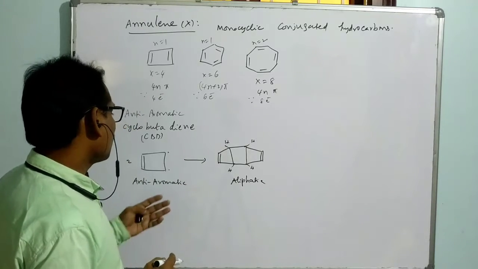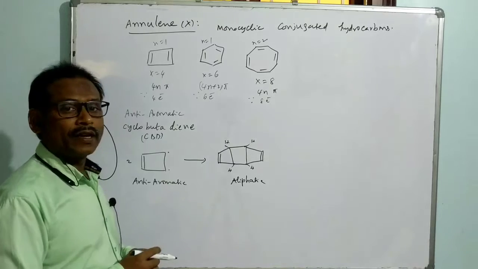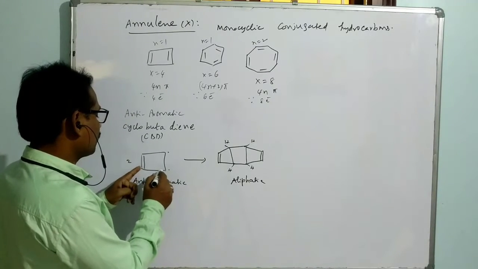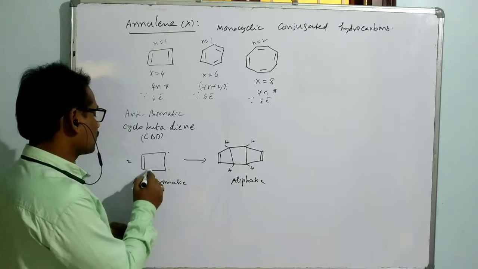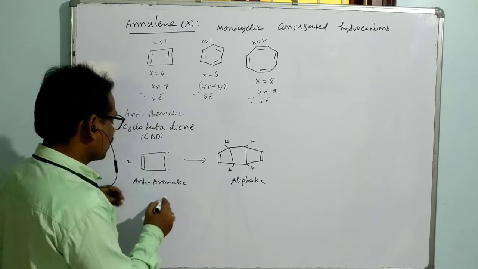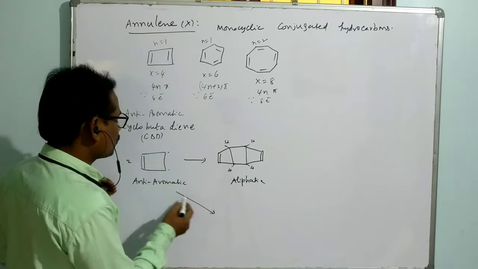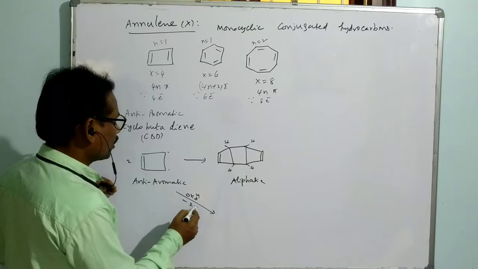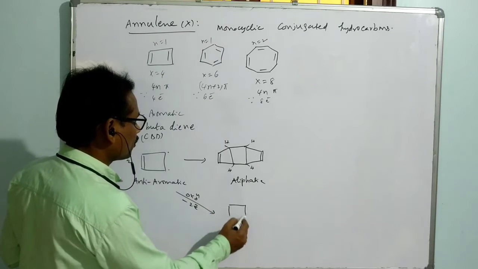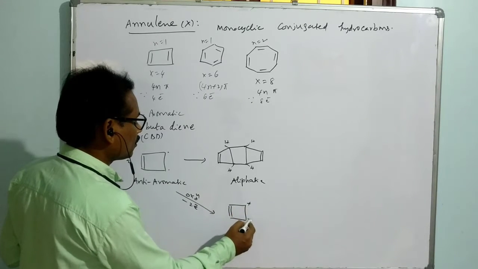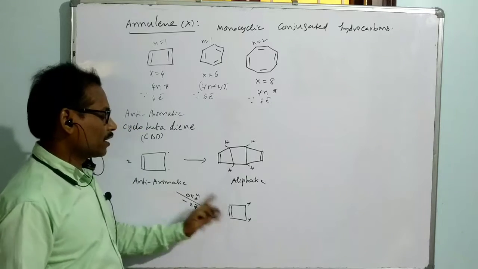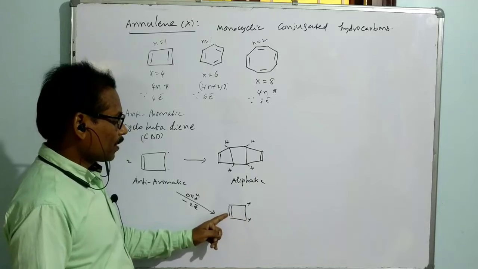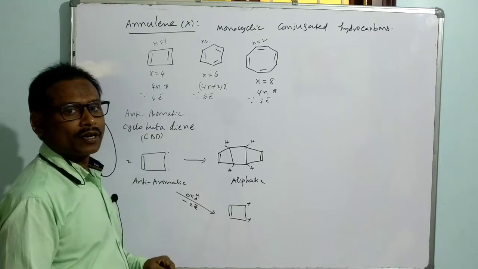And there is another way of getting stability, just by gain or loss of electrons also. If suppose it loses these 2 electrons, there is another scope, on oxidation by losing 2 electrons, it may be possible to convert into a dication. If it is converted like this, what we can say is cyclobutadiene dication, cyclobutadiene dication.